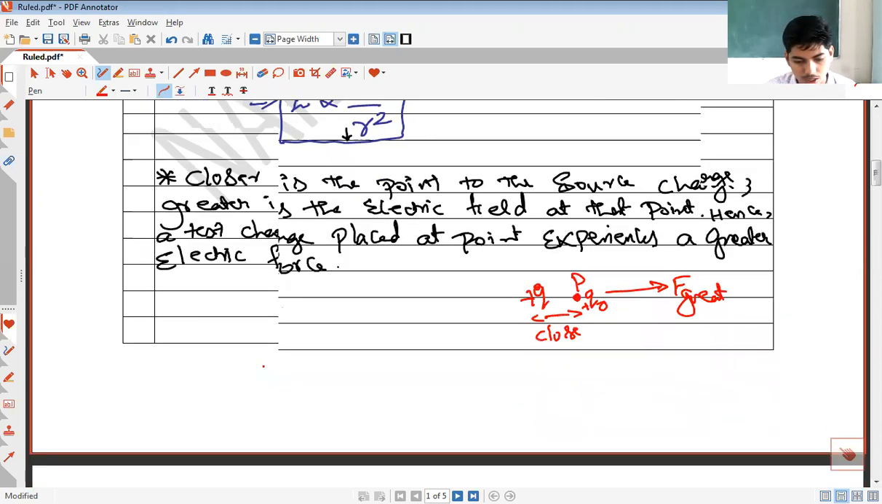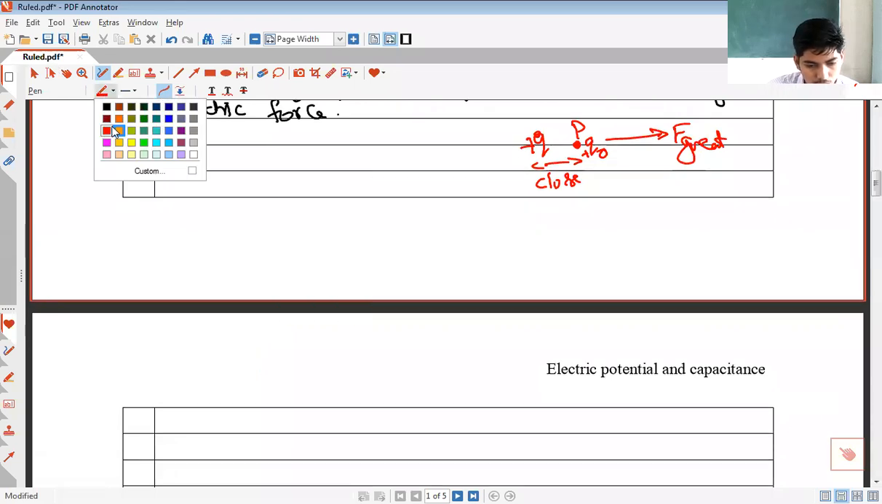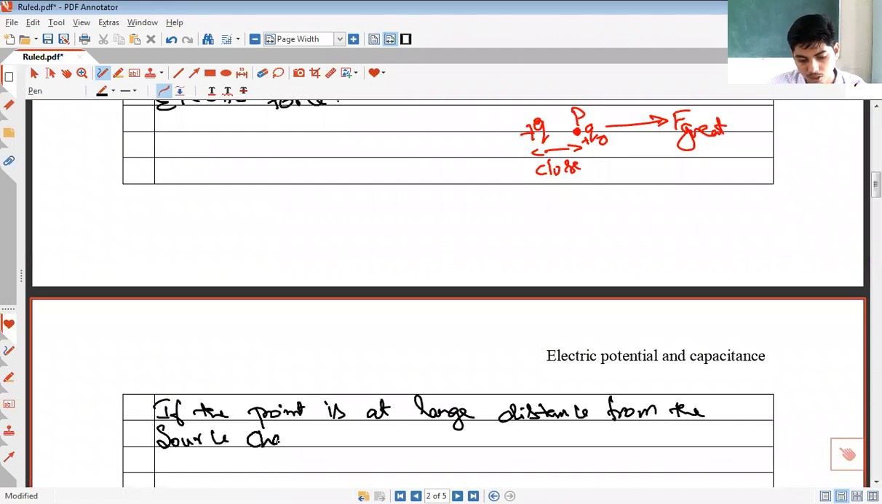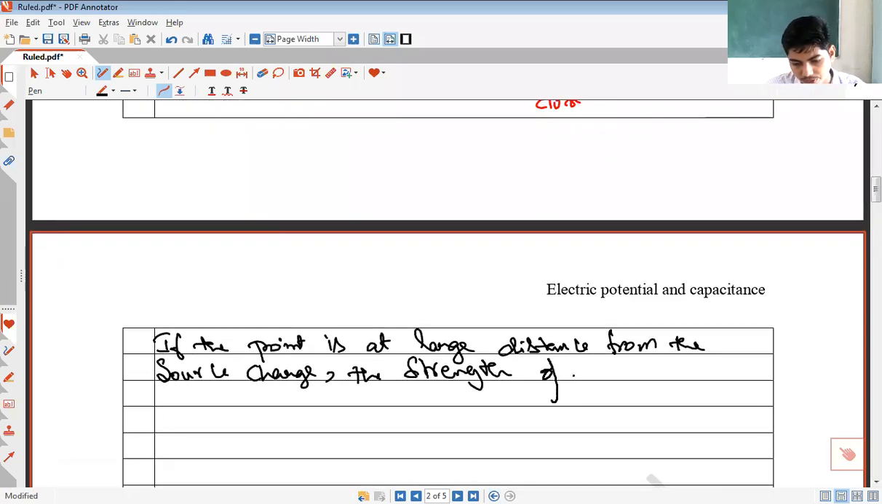Similarly, if a point is at large distance from the source charge, the strength of the electric field at that point is less.